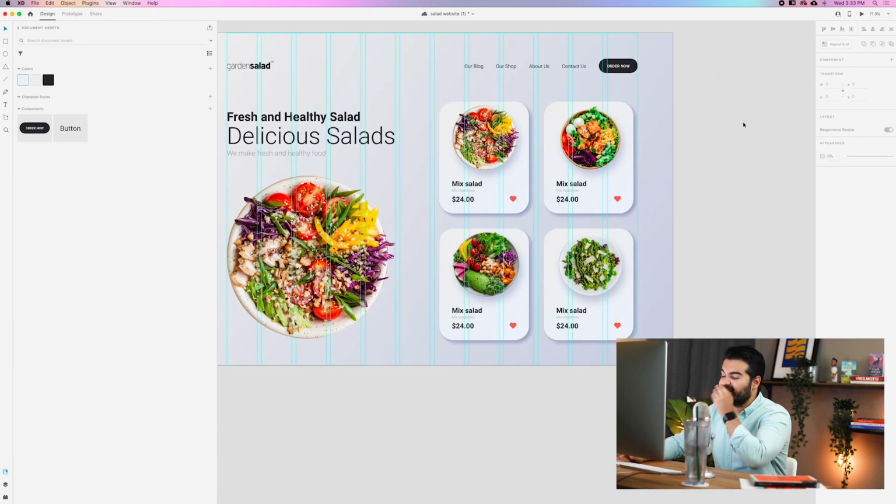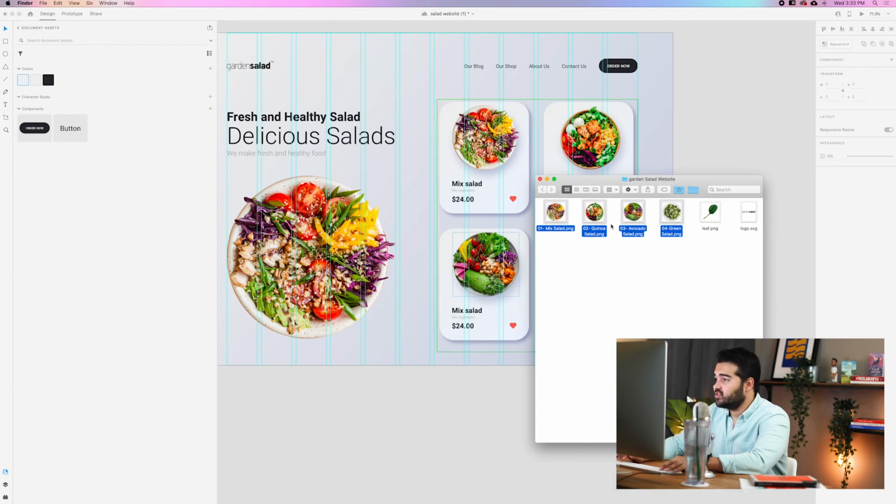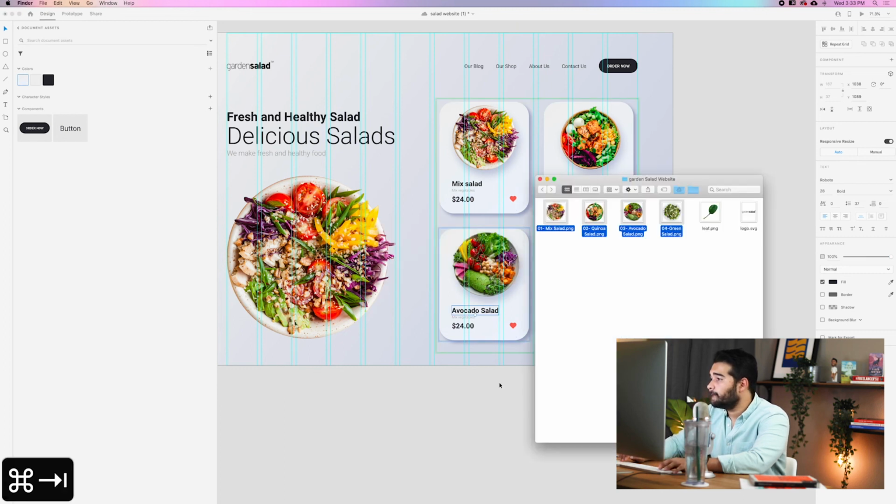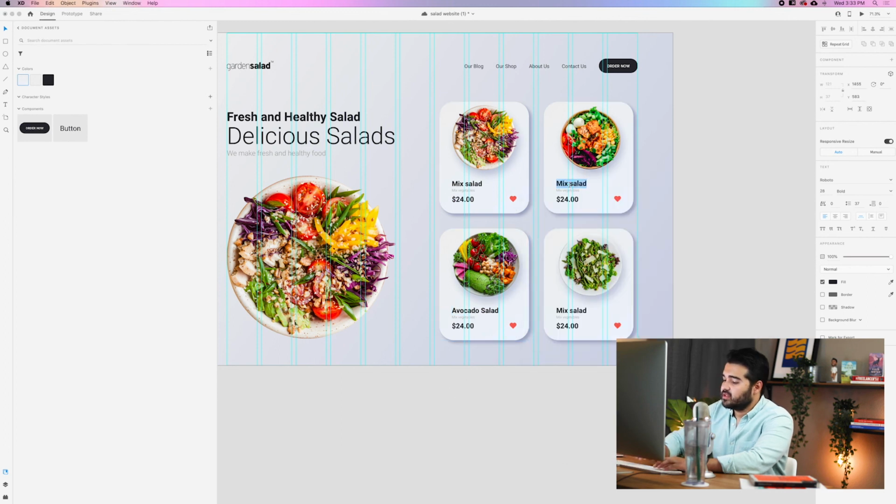So I'm gonna start changing the names according to the names of the salads in the actual design. The second one is a quinoa salad, so we're gonna change this to quinoa salad. Oh, this is an avocado salad. Sorry, avocado salad. Avocado salad and quinoa salad. Here's this one, quinoa salad.